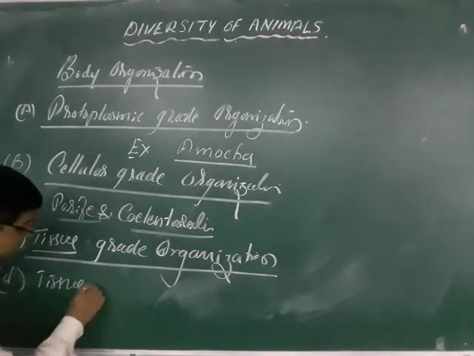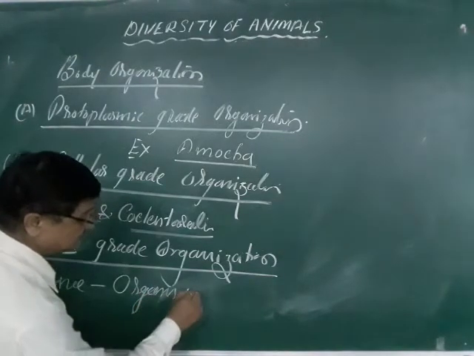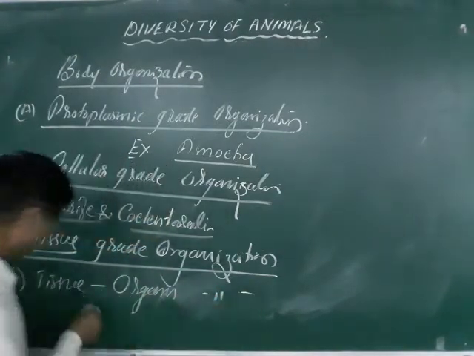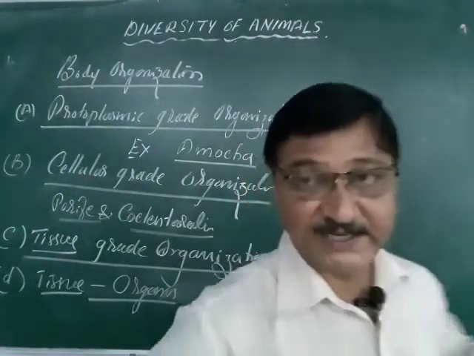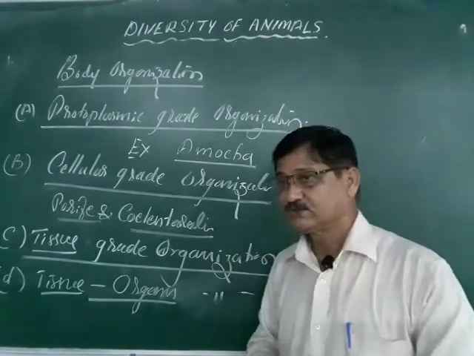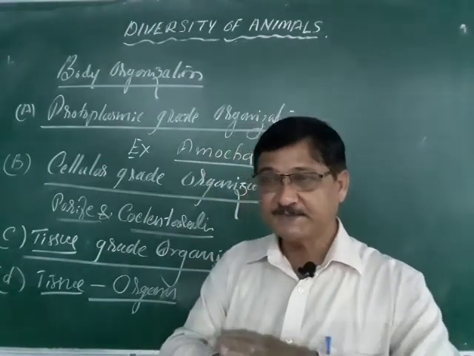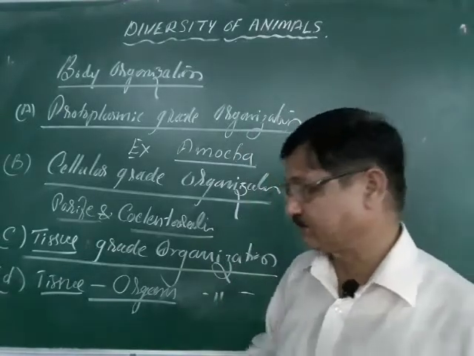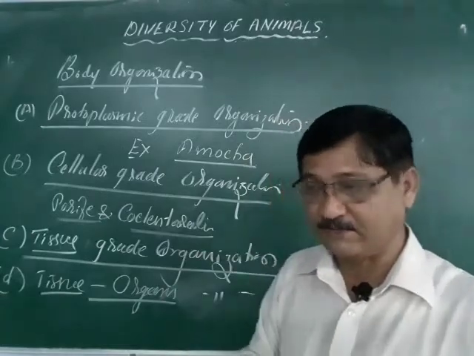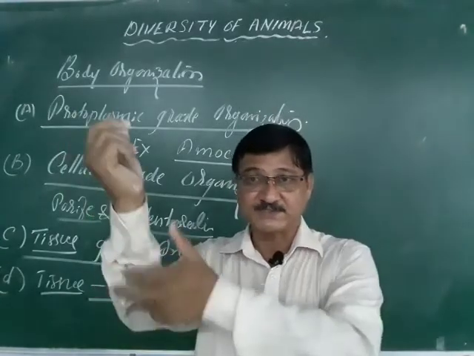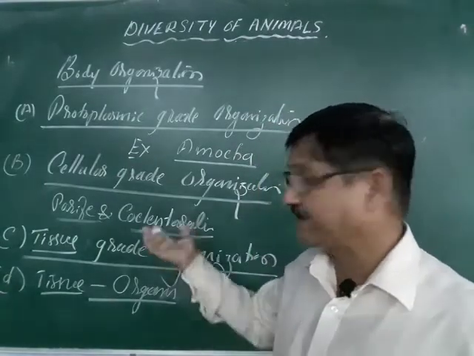Tissue with organs grade organization. Tissue with organs means in the higher forms. You take our case, in our body. The multicellular animal we are comes under this, and different types of tissue perform different types of functions. You take external or epithelial tissue, that forms the skin, and muscular tissue forms the muscles in our body, and some other types of organs are formed by different types of tissues.